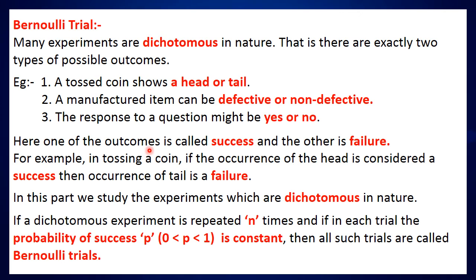Here one of the outcomes is called success and the other is failure. For example, in tossing a coin, if the occurrence of the head is considered as a success, then occurrence of tail is a failure. Vice versa is also possible. In this part, we study the experiments which are dichotomous in nature. If a dichotomous experiment is repeated n times, and in each trial the probability of success p, where the value of p varies from 0 to 1, is constant, then all such trials are called Bernoulli trials.